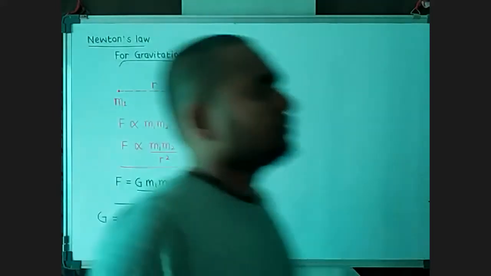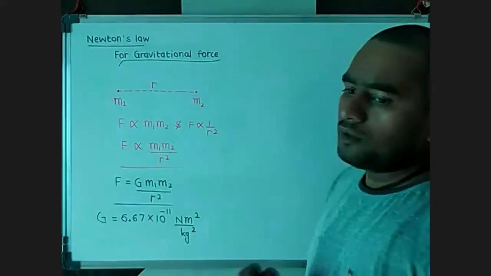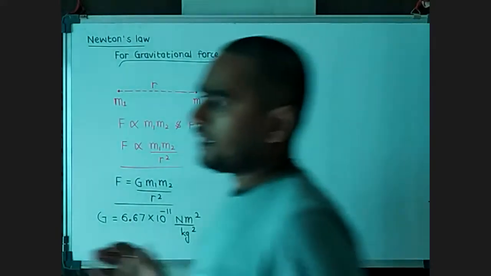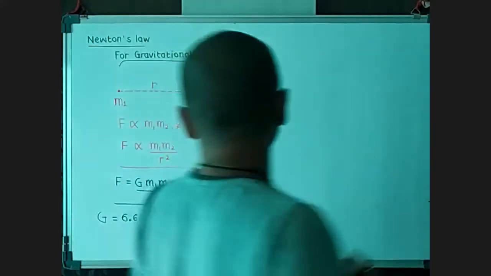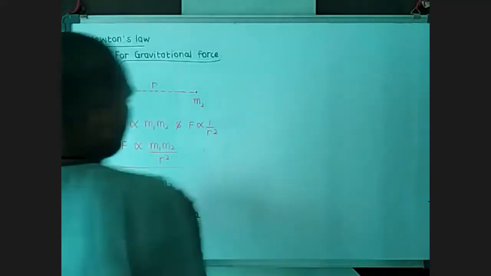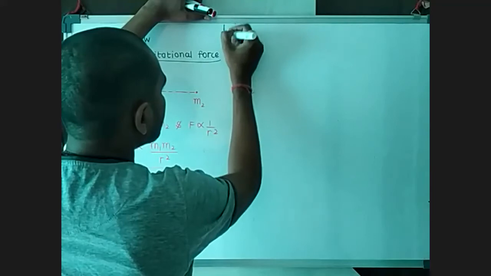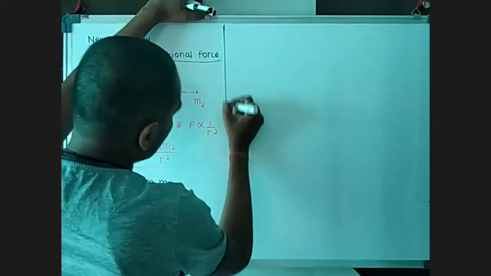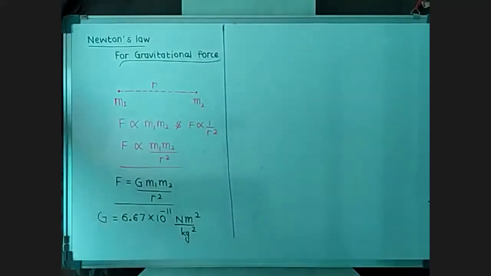This value was observed by the British scientist Cavendish. The experimental value of G was derived by Cavendish many years after Newton's discovery of the gravitational law.